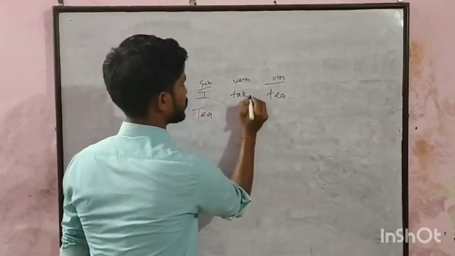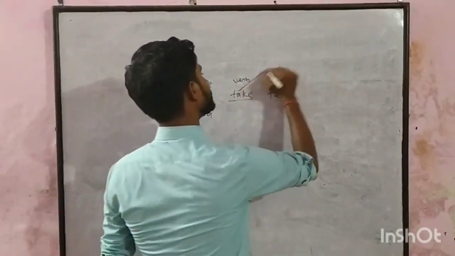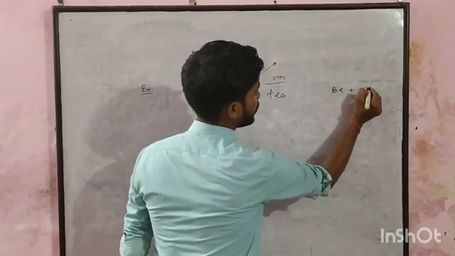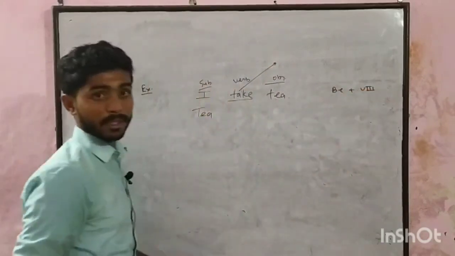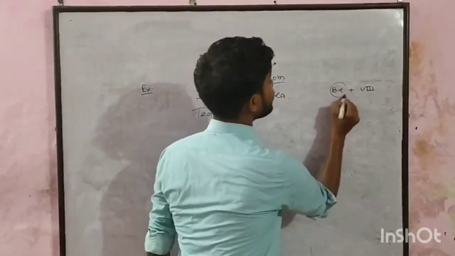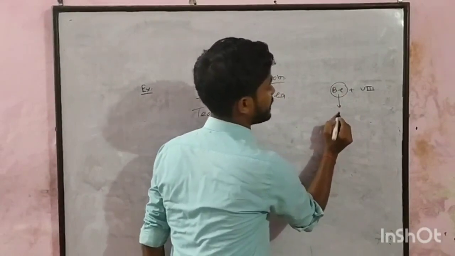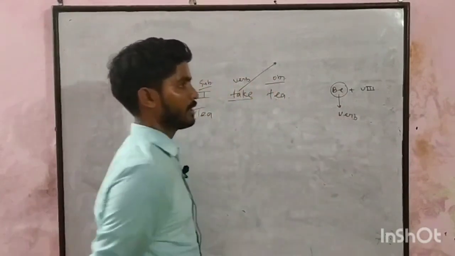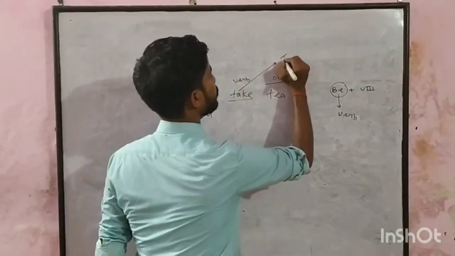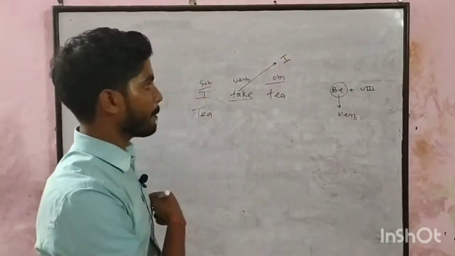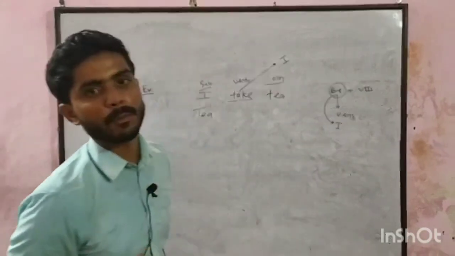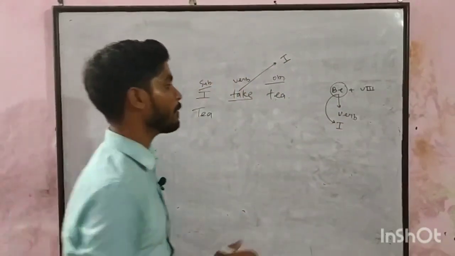After that, we use be plus third form of verb. Be plus third form of verb. And the be is written in the same form the verb is written. The take is take, which is the first form. So we need the first form of be. And what is the first form of be?